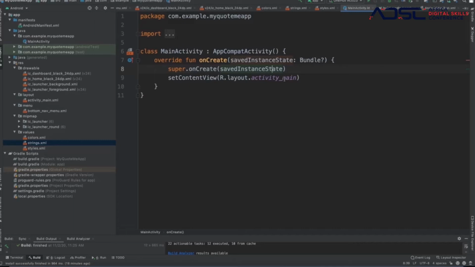Also get familiar with this term fragment. Fragment is also a space given to you in your main activity for building your app, right? So having building blocks in this fragment space, you could have multiple fragments in one main activity, and you could have one fragment in one main activity filling the whole space, right?